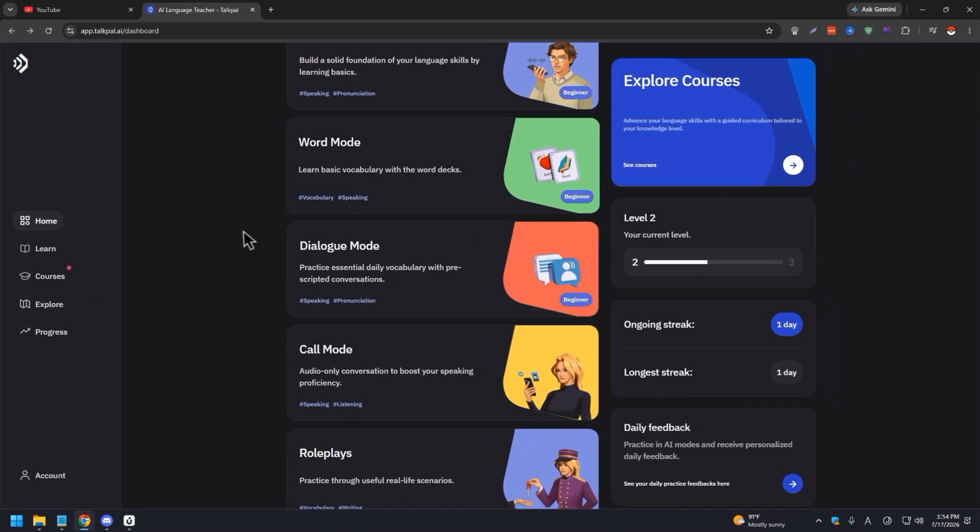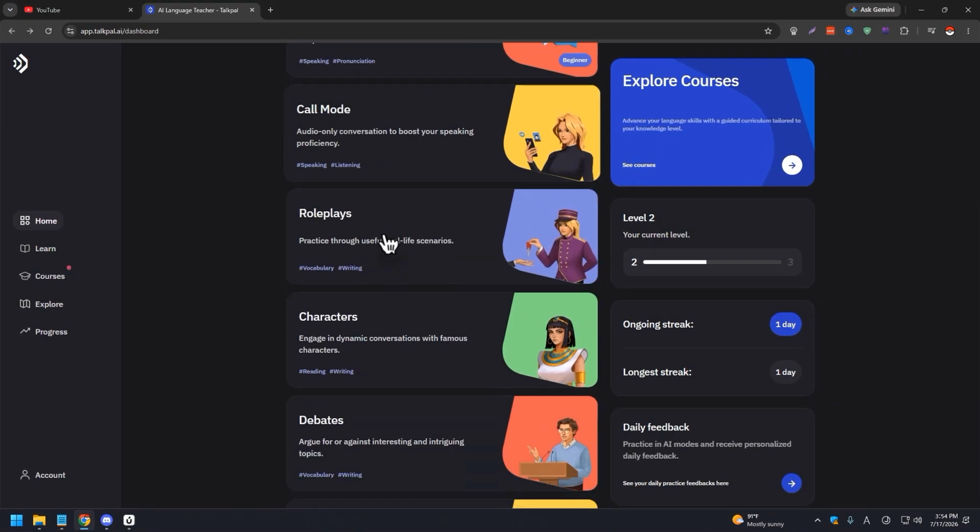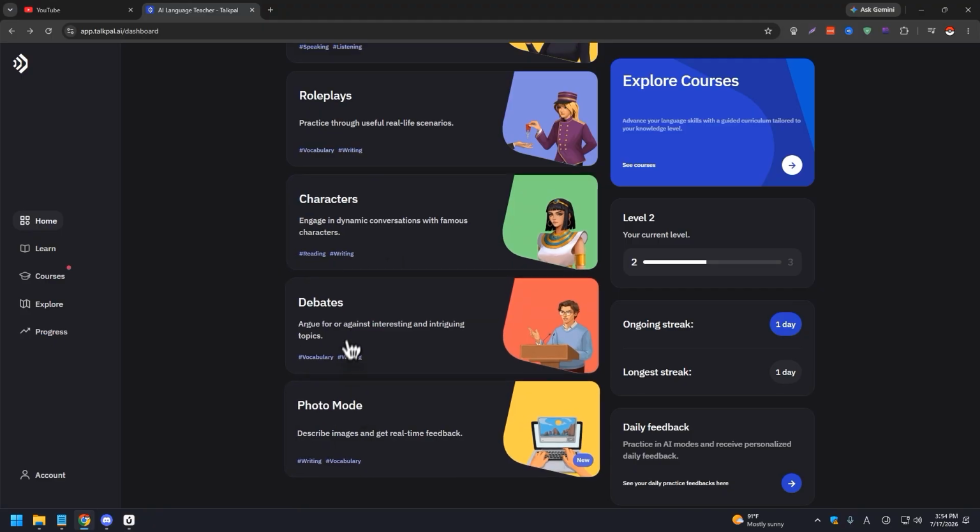Word mode, we've already gone through that. Dialogue mode, we've already done that. Call, role play. Then debates, this is where you debate an AI. They're going to be very dismissive, very speculative about what you're saying to go back and forth with you, which again is a good way to practice. So that is the home, pretty much what you're gonna get when you subscribe.